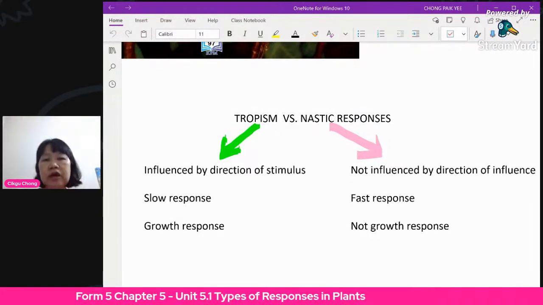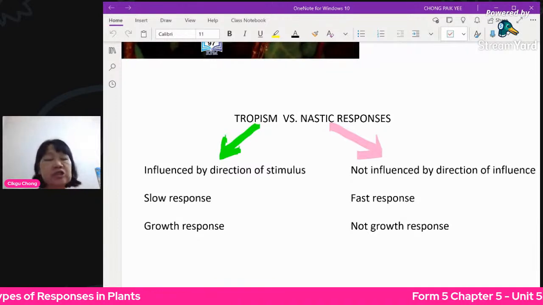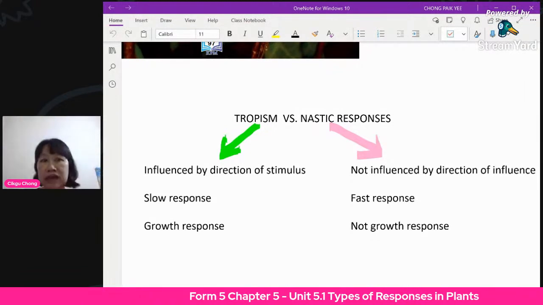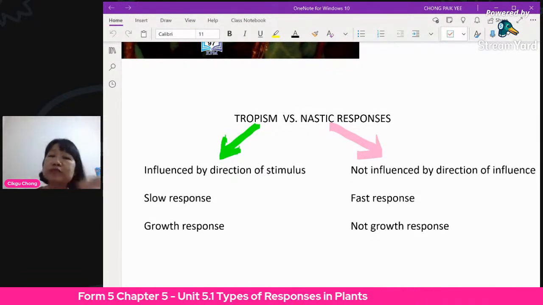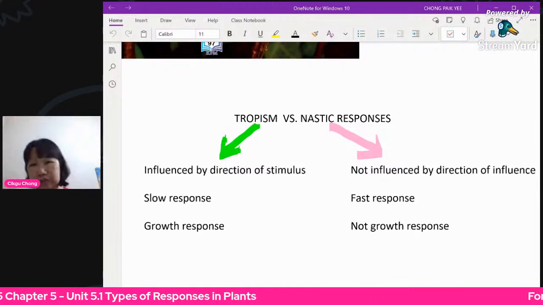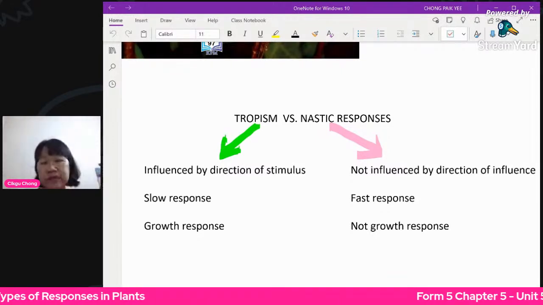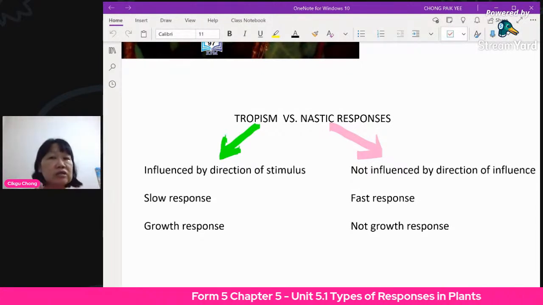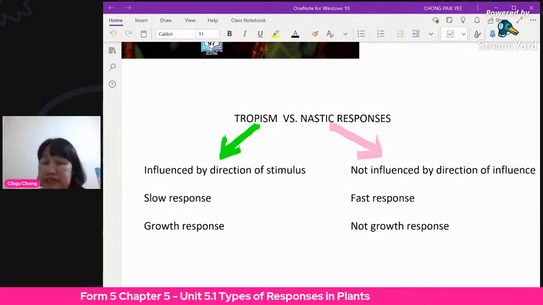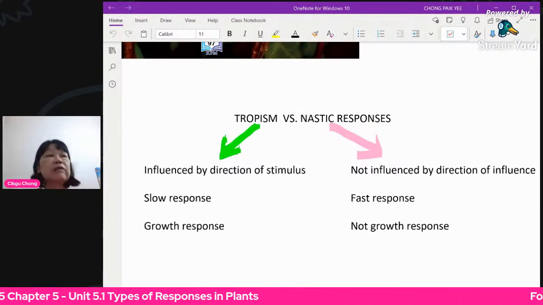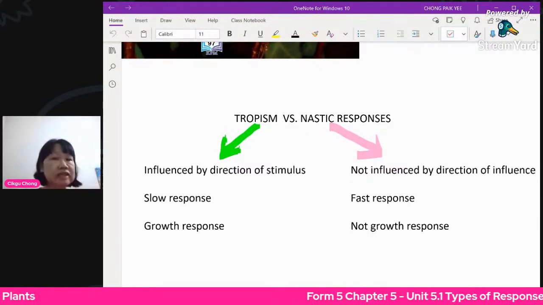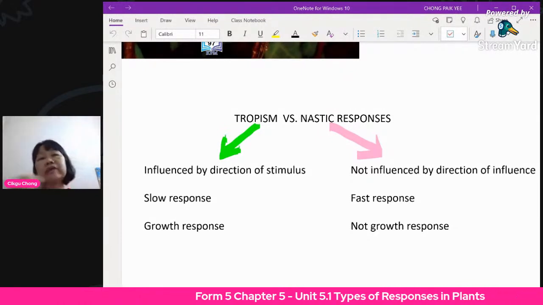First of all, look at the characteristic. For tropism, this type of response is influenced by the direction of the stimulus. That means wherever the stimulus comes from, the plant will usually go towards the stimulus or away from it. A very simple example is sunlight coming from the window. The shoots or stem of the plant want a lot of sunlight because they want to carry out photosynthesis, so naturally the plant will grow towards the sunlight. Going towards it is called positive, as you learned before. If it goes away from it, it's called negative.